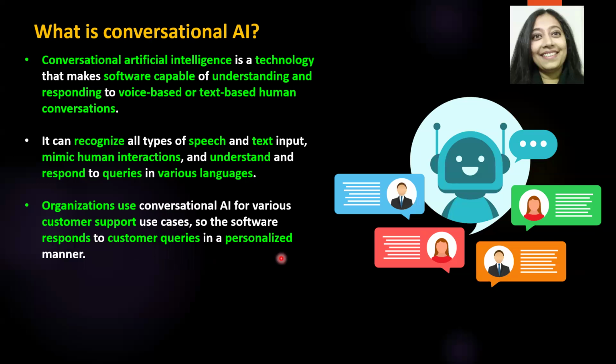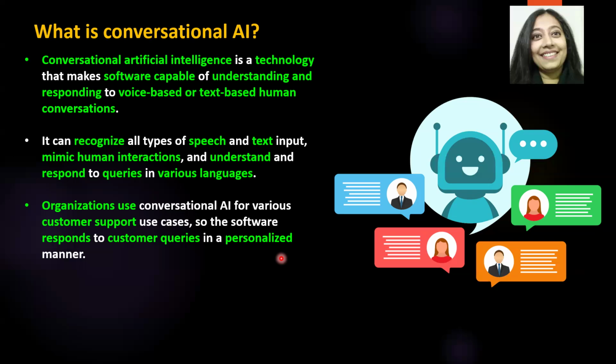So the intention, as I said again, is to mimic human behavior. So if you have a chatbot and a human is communicating with a chatbot, you want to ensure that the response that is given back is much more human, is much more personalized, and the human on the other side, as much as possible, does not figure out or identify that it's a bot.